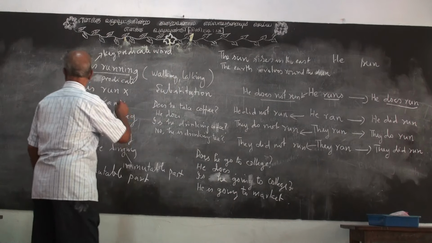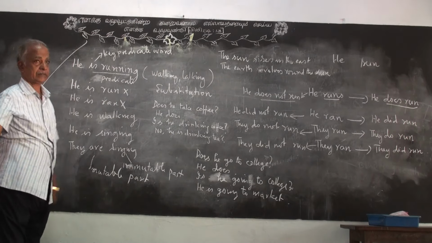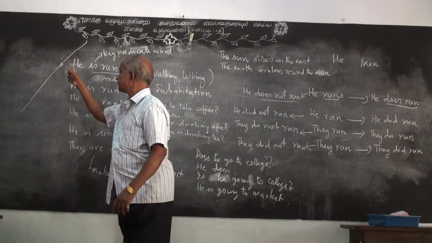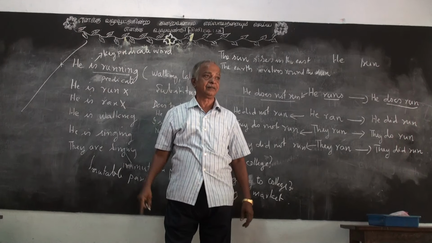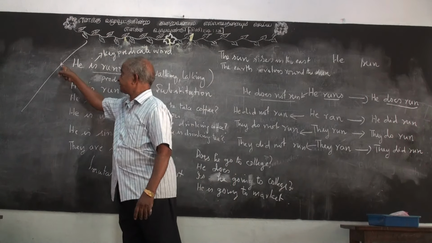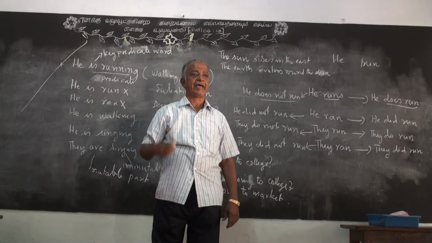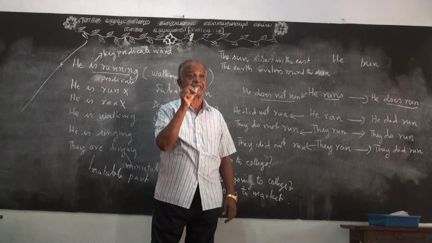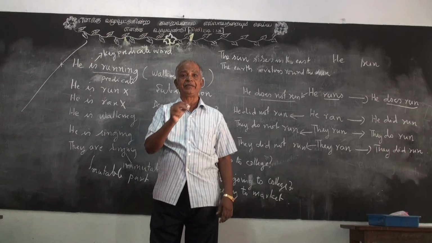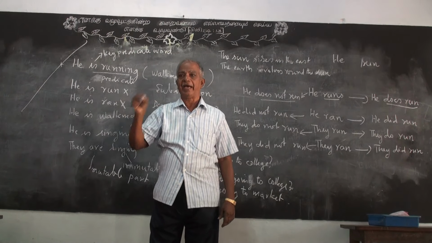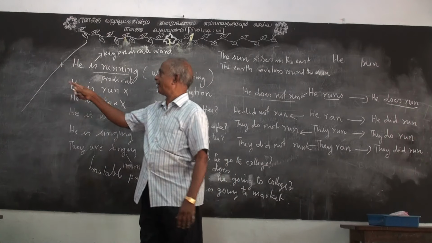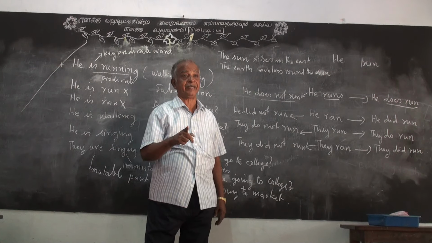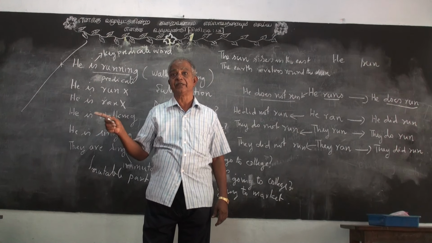So, the present tense is just a spot, just a point, in the present continuous. The moment he reaches this place, he is running. The moment he reaches this place, next moment we have to say he ran. Some say he has run. And actually, past is past. He ran. So, there is a difference between present tense and present continuous.